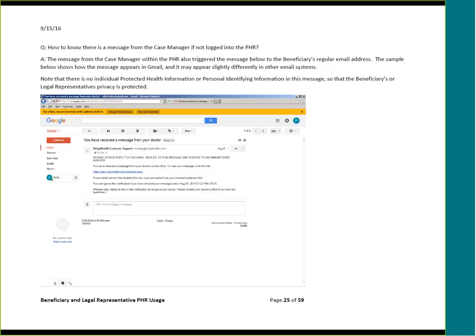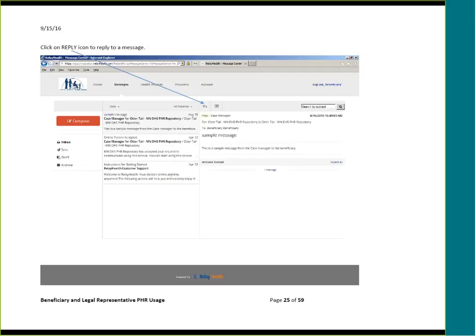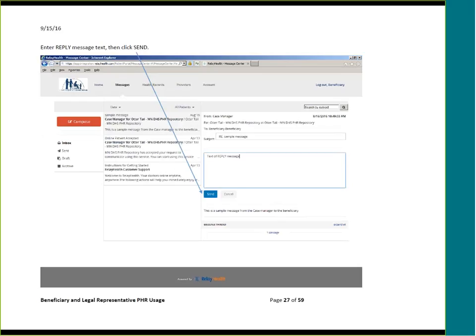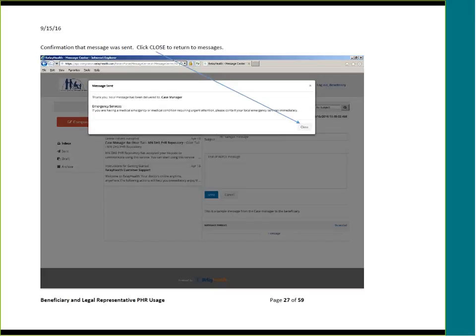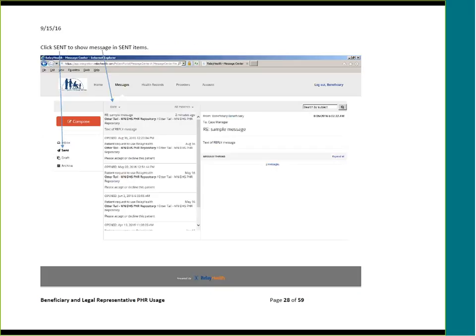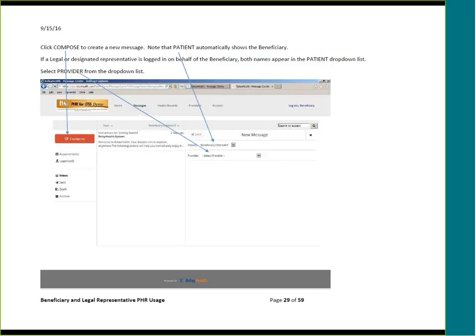Note that there is no individual identifying information in this message so that privacy is ensured and confidentiality is protected. Click on the reply icon to reply to the message. Enter the reply text and click Send. At that point, you will get a confirmation that the message was sent. Click Close to return to Messages. You can click on Sent in the list of folders on the left side to see the message in Sent Items.